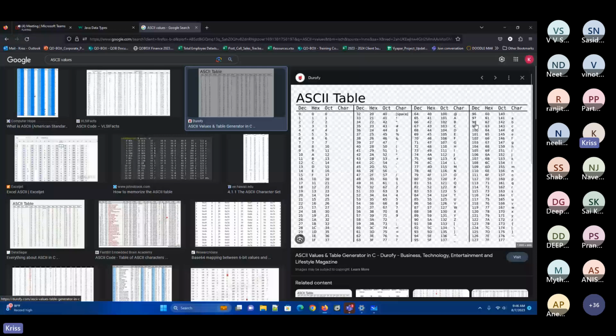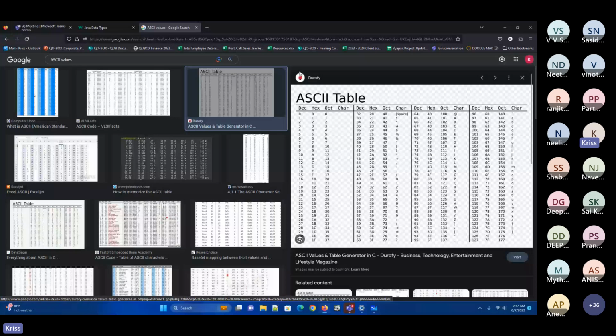Hey, why convert all this? I can write capital A, small b, right? Why should I have these exchange values? You will not understand here, but when you go for particular algorithms, when you're writing algorithms for security purposes and these things, these values will be converted. Where we use the ASCII values and ASCII tables is a different topic altogether. But you need to understand that.